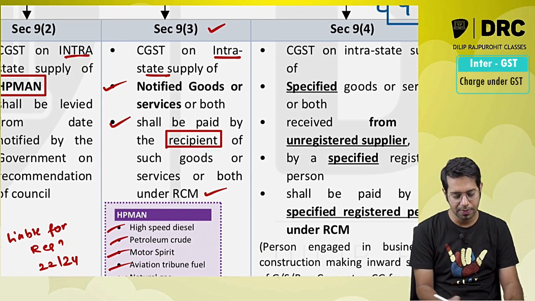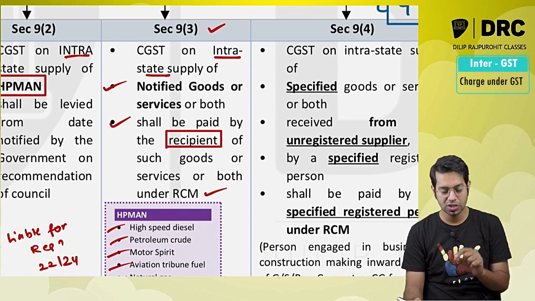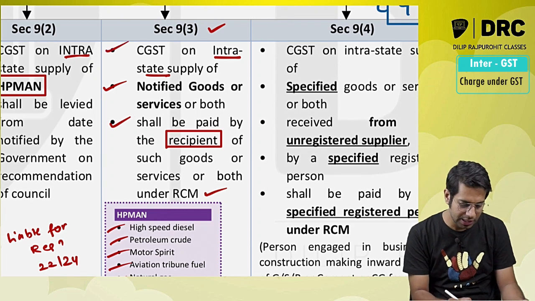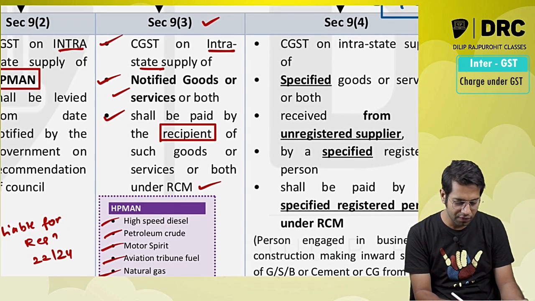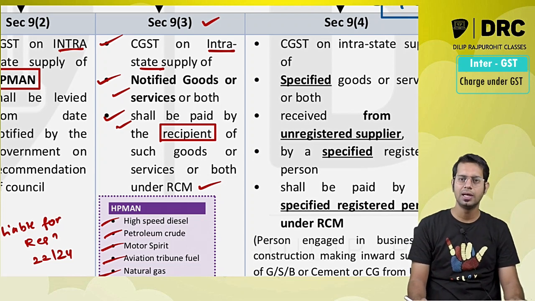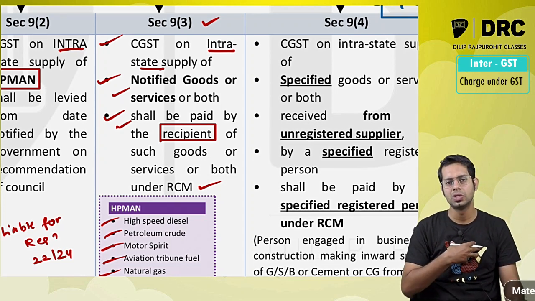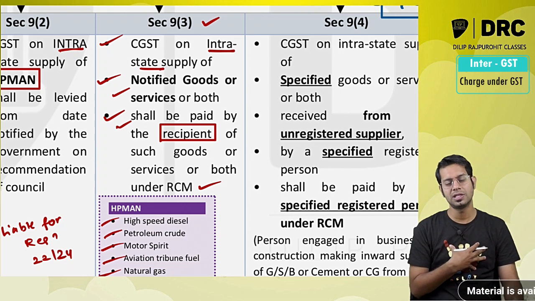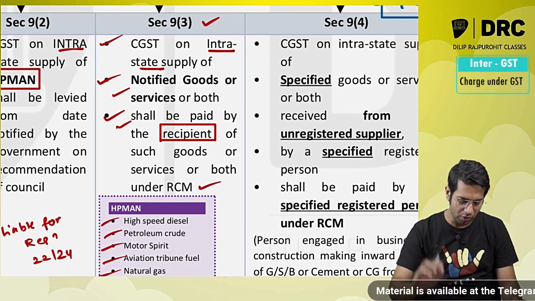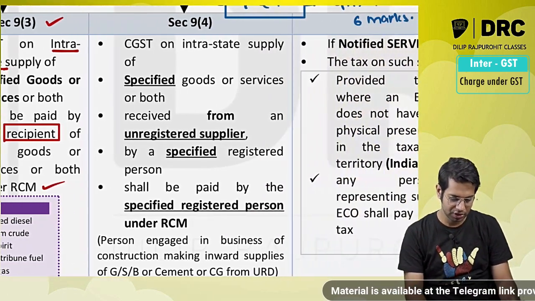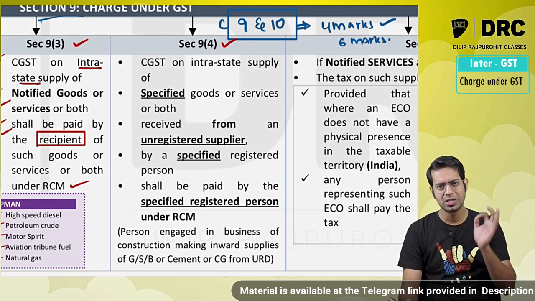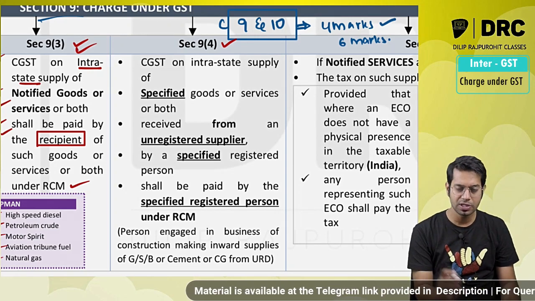CGST on intrastate supply of notified goods and services shall be paid by the recipient of such goods and services under reverse charge. I am going to notify some goods and services for you. On these goods and services which are notified by me, if there is any intrastate supply made, the tax is required to be paid by the recipient under reverse charge. Section 9 subsection 4. What are these goods and services? We'll see in some time.